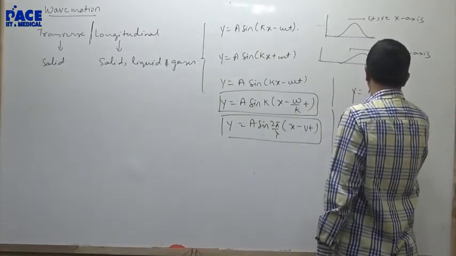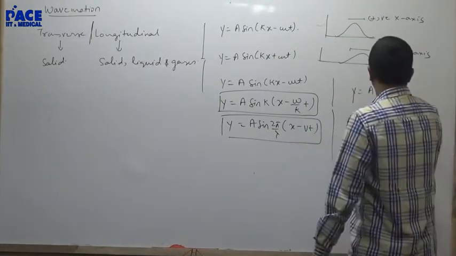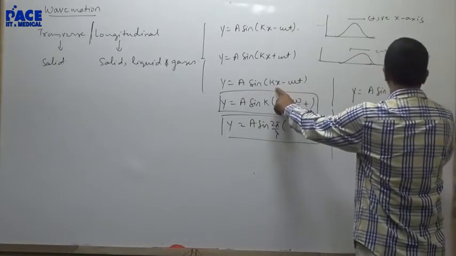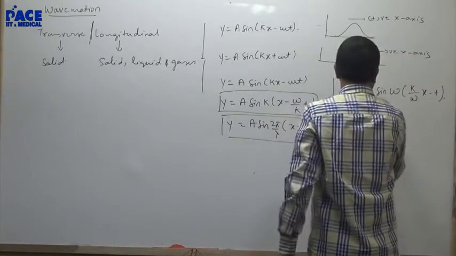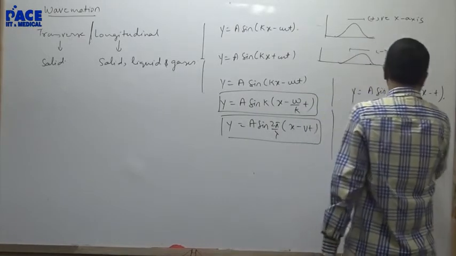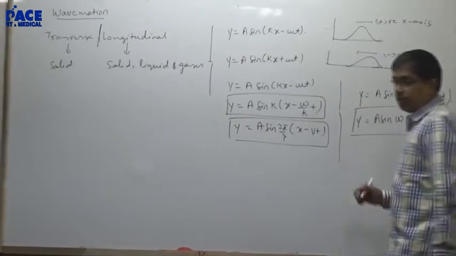y = A sin, they take omega out, so this will be y = A sin ω(x/v - t). This is also one more form of the equation.